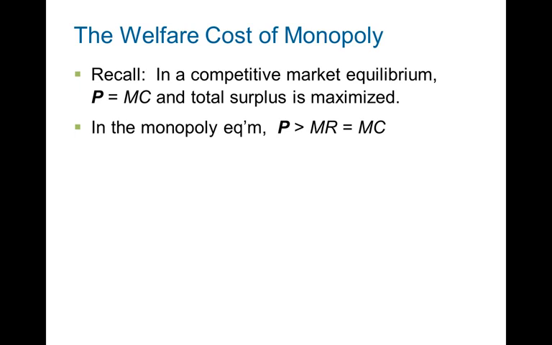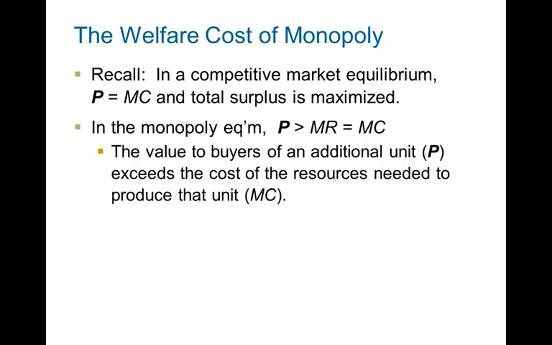In the monopoly equilibrium, price is greater than marginal cost. And yes, we still have marginal revenue equals marginal cost, but price is greater than marginal revenue and marginal cost. So technically, they could have, if they wanted to, produced more, but that wouldn't have increased profits.